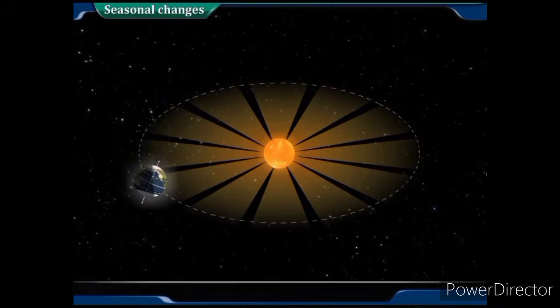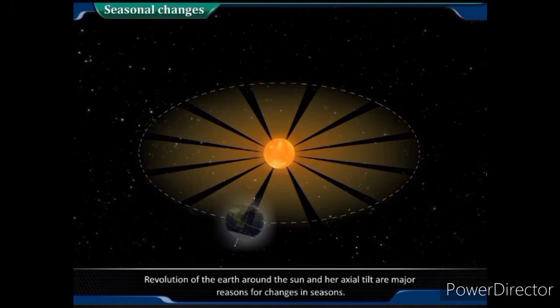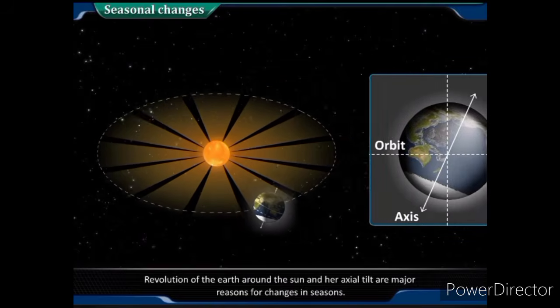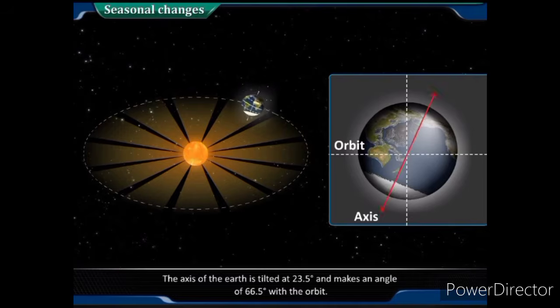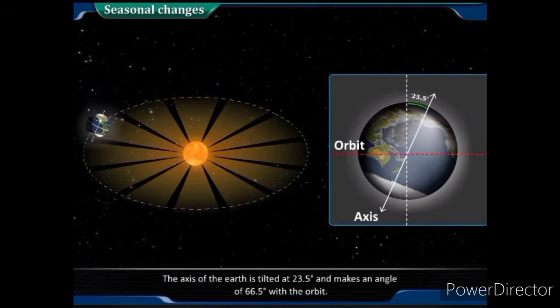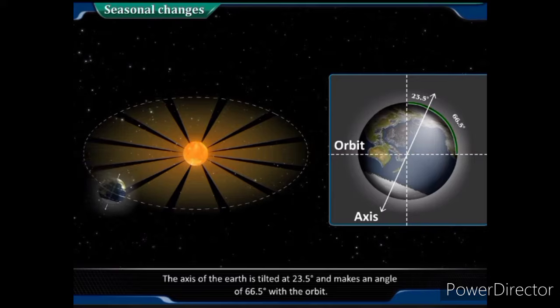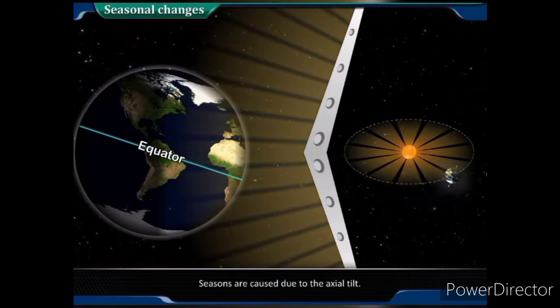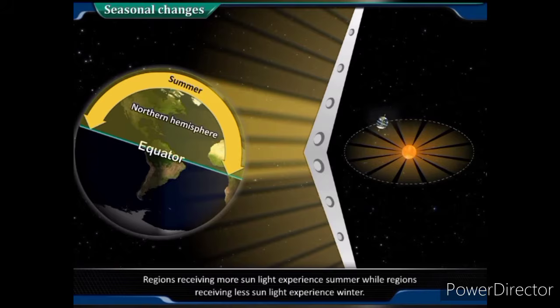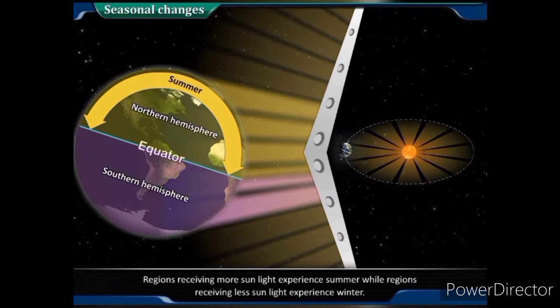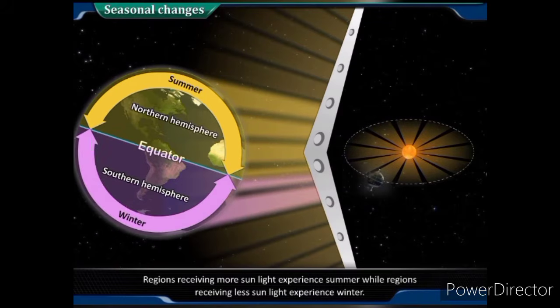Seasonal changes. Revolution of the earth around the sun and her axial tilt are major reasons for changes in seasons. The axis of the earth is tilted at 23.5 degrees and makes an angle of 66.5 degrees with the orbit. Seasons are caused due to the axial tilt. Regions receiving more sunlight experience summer, while regions receiving less sunlight experience winter.